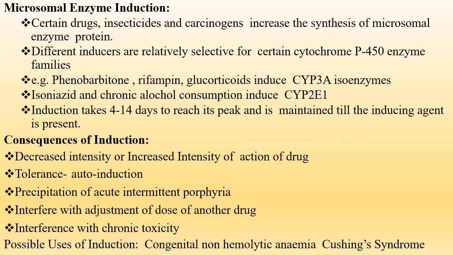Induction generally takes 4 to 14 days to reach its peak, and it is maintained as long as the inducing agent is present. The basic consequences of induction are that it decreases or increases the intensity of action of a drug, it causes auto-induction, and the precipitation of acute intermittent porphyria. It interferes with the adjustment of dose of another drug. It interferes with chronic toxicity. Possible uses of induction are in congenital non-hemolytic jaundice and Cushing syndrome.